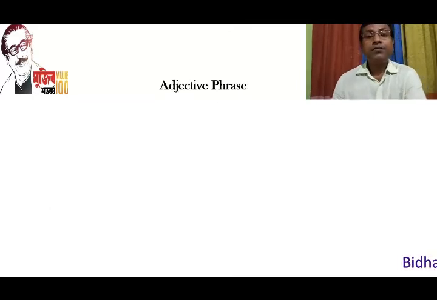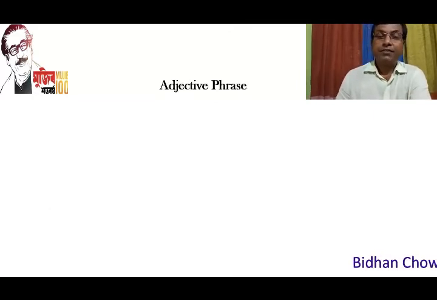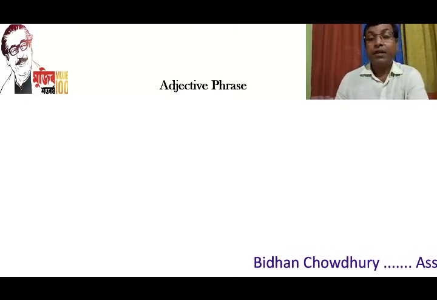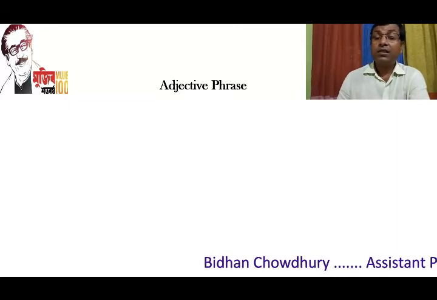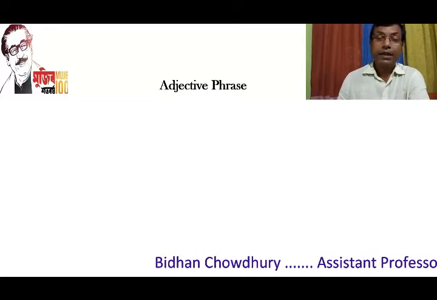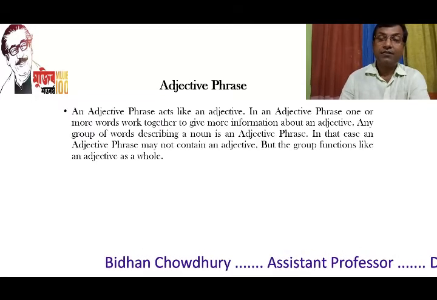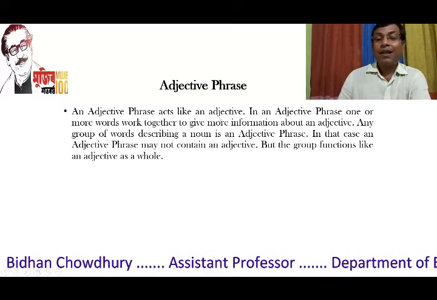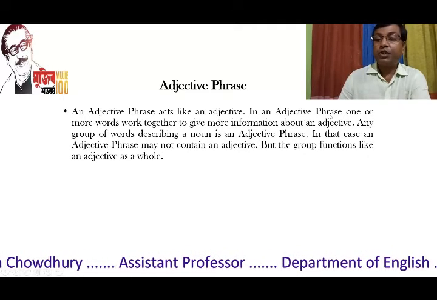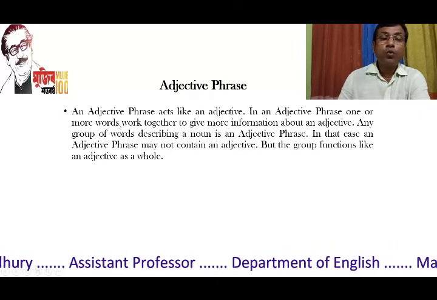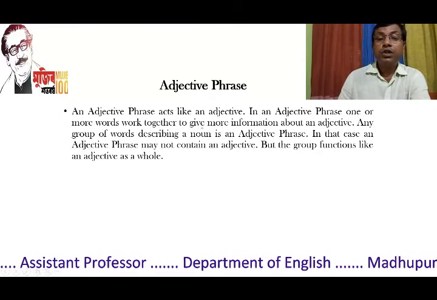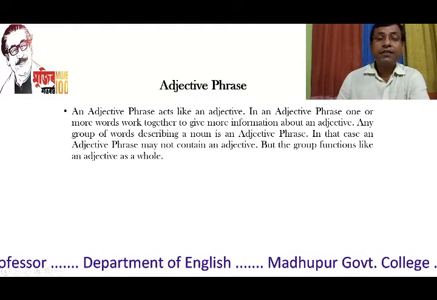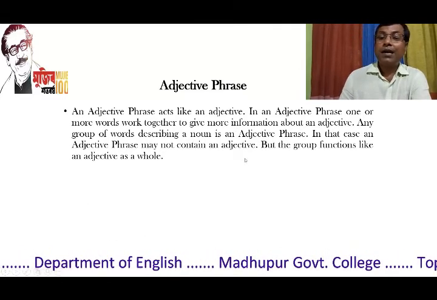After noun phrase, we come to adjective phrase. As you can see here in this slide, adjective phrase. And dear students, what is the definition of an adjective phrase? Just read these lines. An adjective phrase acts like an adjective. In an adjective phrase, one or more words work together to give more information about an adjective. Any group of words describing a noun is an adjective phrase.